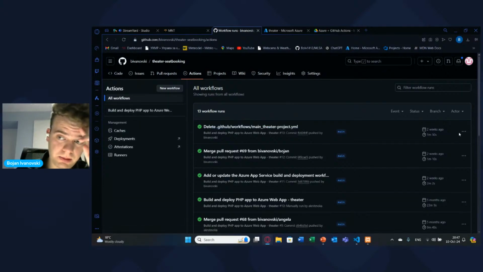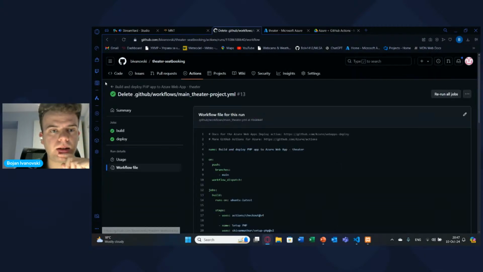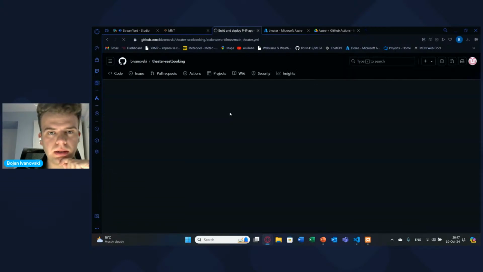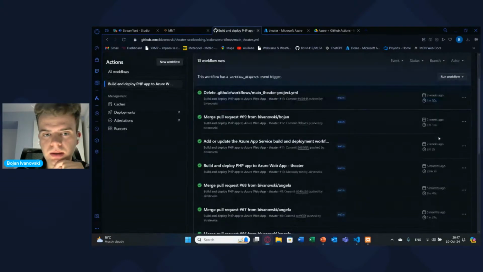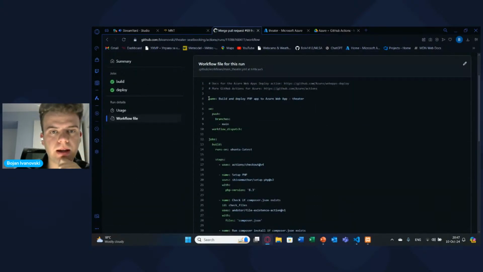So, for example, I can view the workflow from here. And okay, now this is the one that I don't need. Let me just find that. Yeah, okay, I can use this one. It's the same. Okay, so this is the name of the workflow.